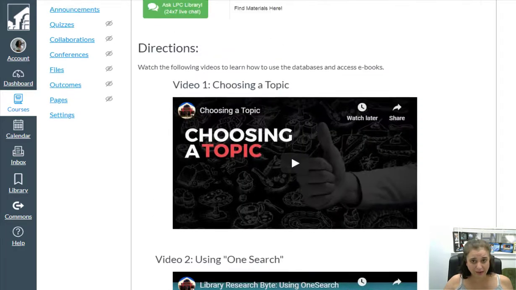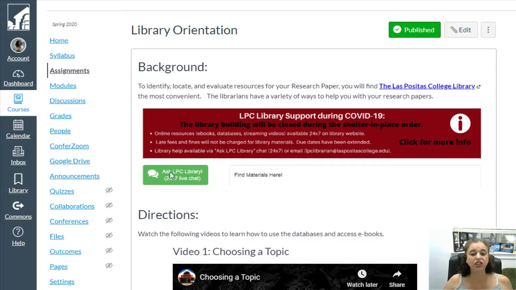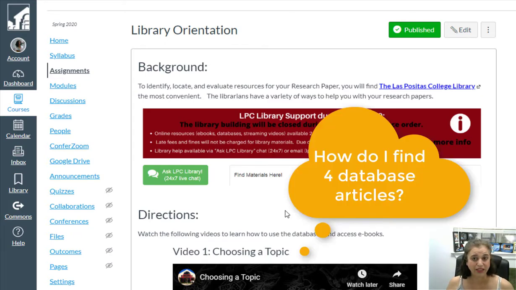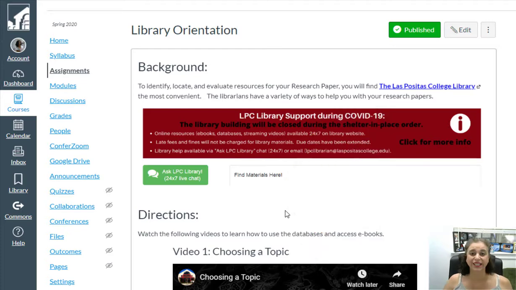This process can be complicated, so please reach out to the librarians. They do have a 24/7 live chat. The Las Positas College librarians will be working that chat between the hours of 8 a.m. and 8 p.m. After those hours, librarians from other colleges will answer your questions. This is an excellent resource. Please do not feel intimidated to reach out to the librarians and ask them questions, such as how to locate a database article on a specific topic. Let's go back to the directions.